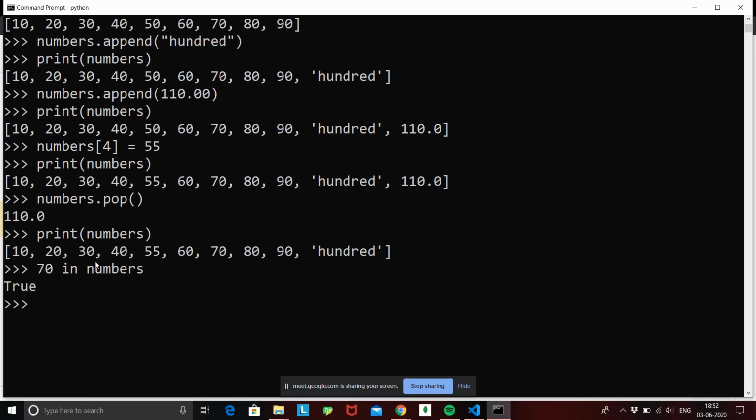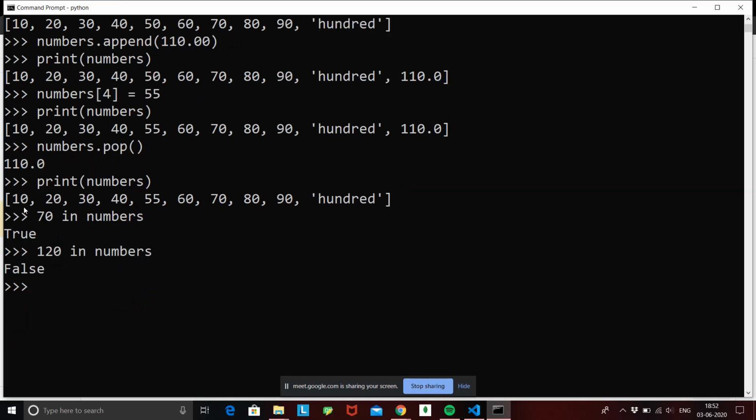Because 70 is present inside this list, right? So if I give a number called 120 and say in numbers, obviously it's going to give us false because 120 is not present in numbers. So this is a very handy feature when you have a large number of lists and you have to check presence of one particular value. Suppose you have 10,000 records and you need to check if there is a particular record present inside your list or not. So you can use the in function, that is the check function, sorry, and you can just give this syntax: the value in variable, in keyword, and then the name of your list. So this is how we do checking for a list.